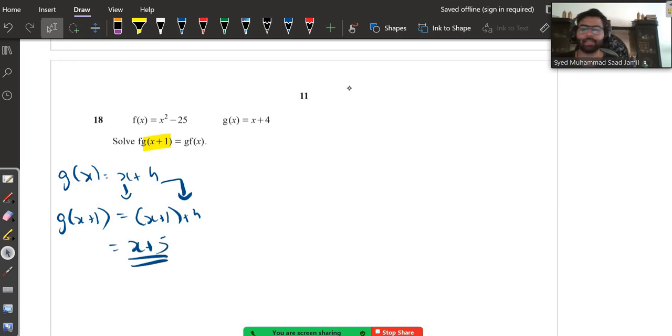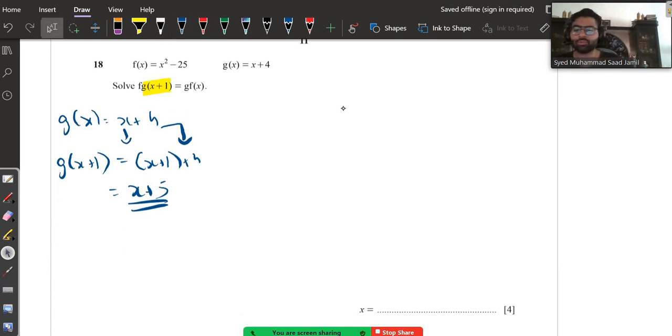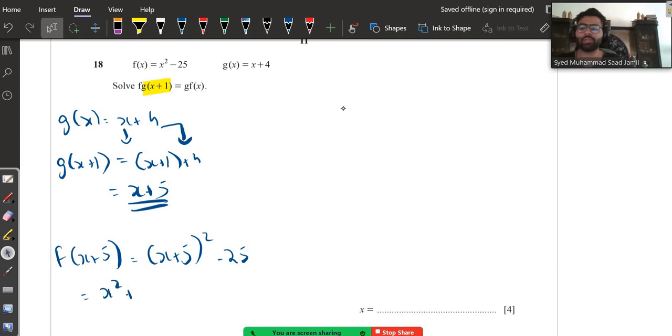Okay. Now plug this x plus 5 into f. So f of x plus 5 is basically, instead of writing x squared now, you will write x plus 5 whole square minus 25. This is an identity which the result will be x squared plus 10x plus 25, and we already had minus 25. Both get cancelled out. So this is x squared plus 10x.